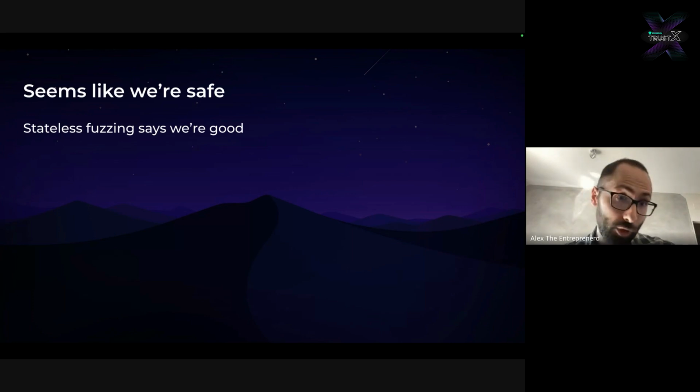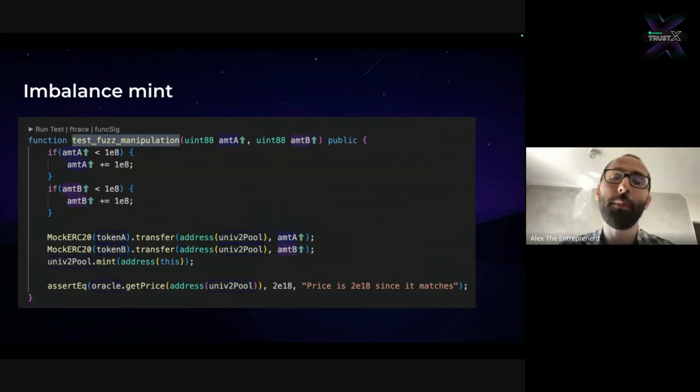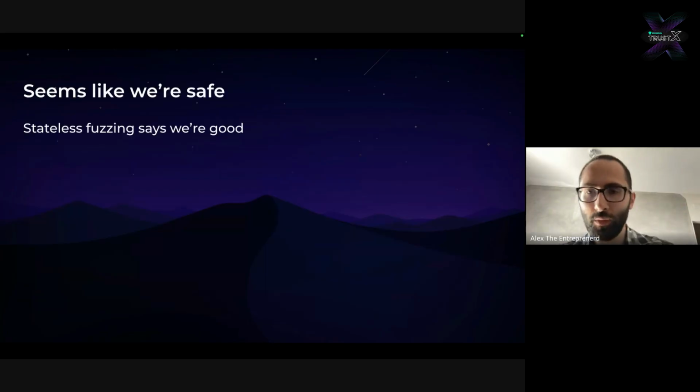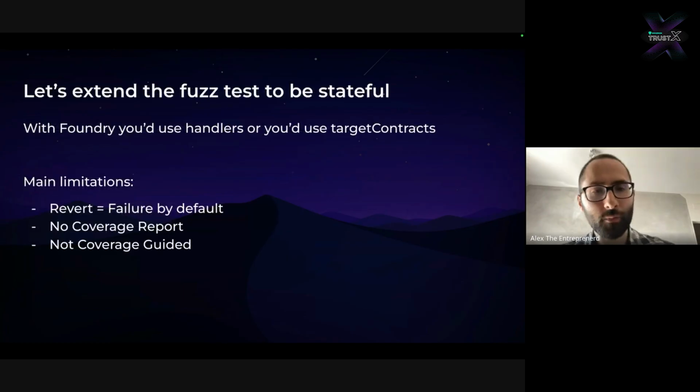And the people that go past this are the people that will find all of these bugs, whereas the people that stop here will simply be unable to, unless they are going to go through a more mathematical approach. So we're going to extend our test to be stateful, where stateful means that our tool will be able to do some random operation before, some random operation after, and then it's going to perform a test.